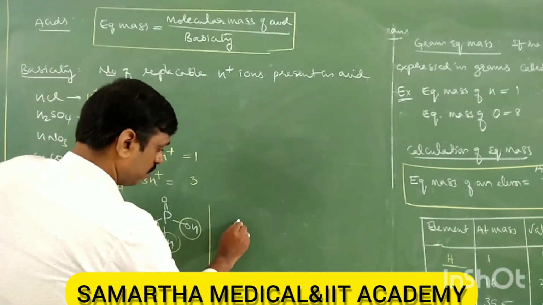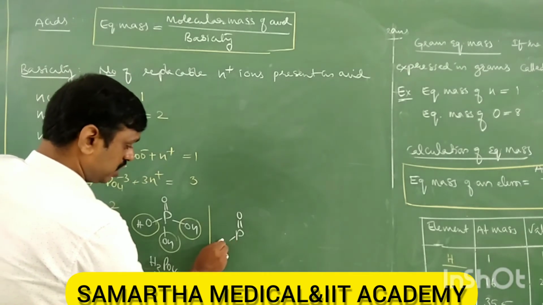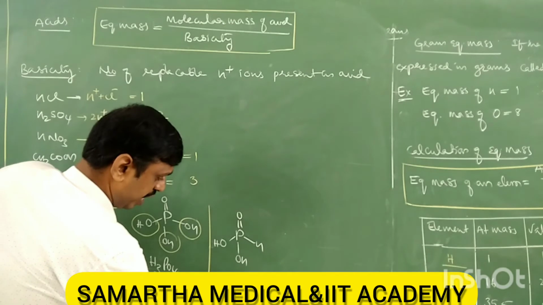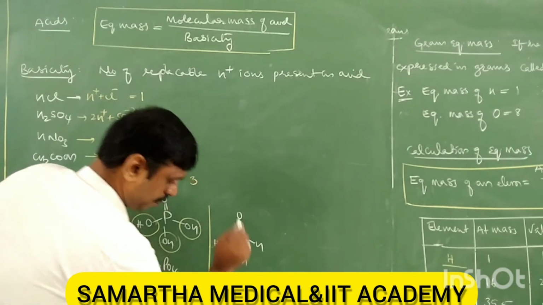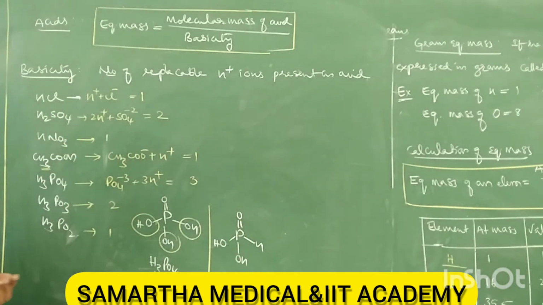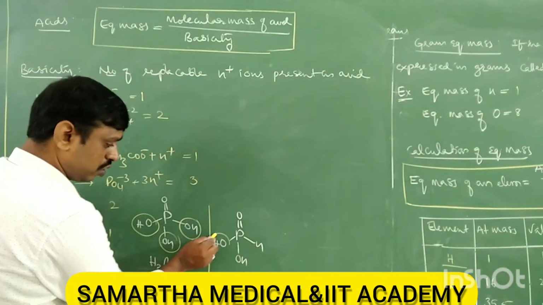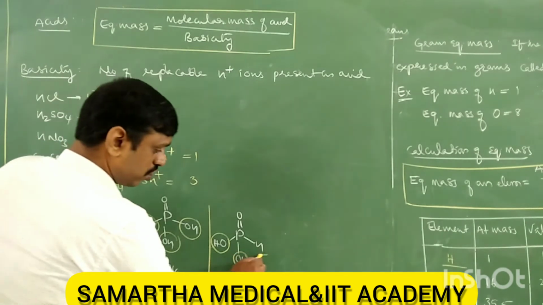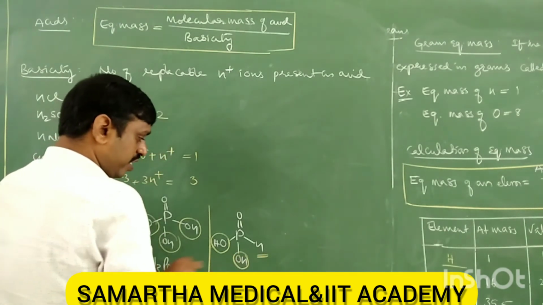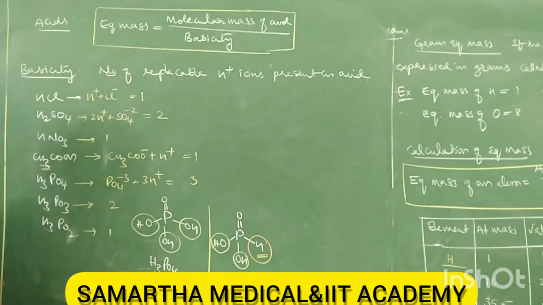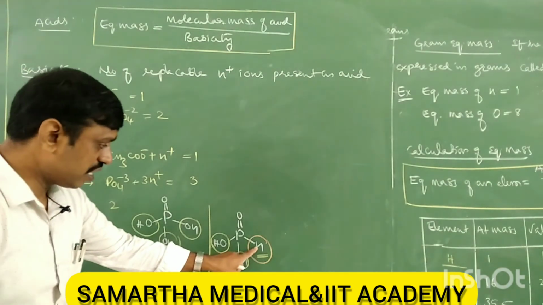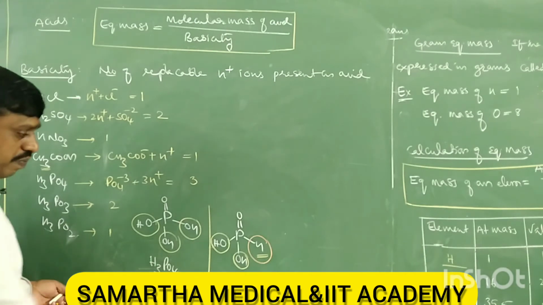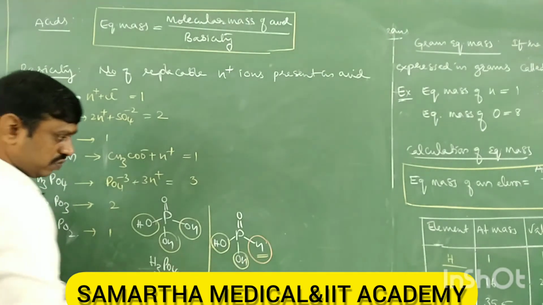Let's take the second one, P double bond O, with POH, POH, and H. This is H3PO3. In H3PO3, there are 2 OH, which are replaceable hydrogens. But this H is not replaceable, because it is directly attached to phosphorus. Therefore the basicity is 2.